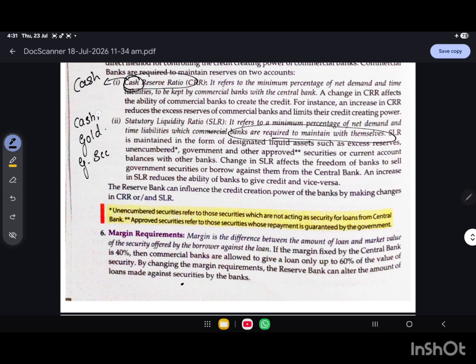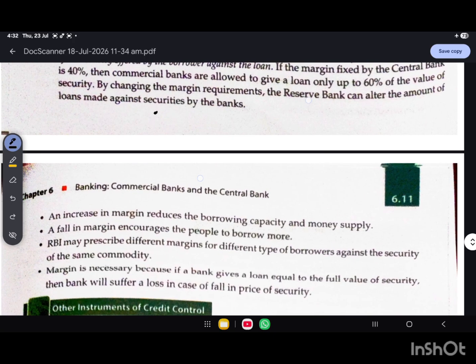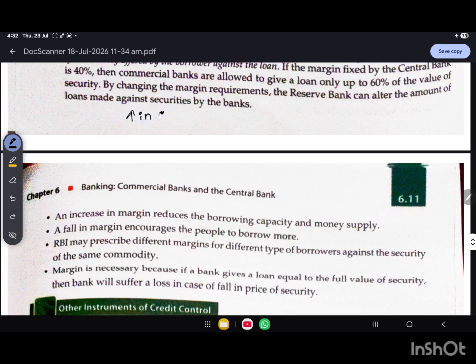But SLR means you're going to keep it in the form of cash, gold, or any government-approved securities. Here the SLR is maintained in the form of designated liquid assets. Liquid assets might be cash, gold, government securities, or even other approved securities, where these assets can be converted into cash very quickly. So that is the increase in the SLR.